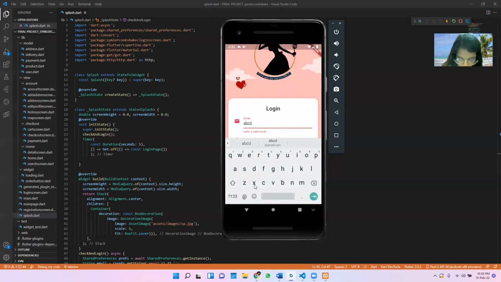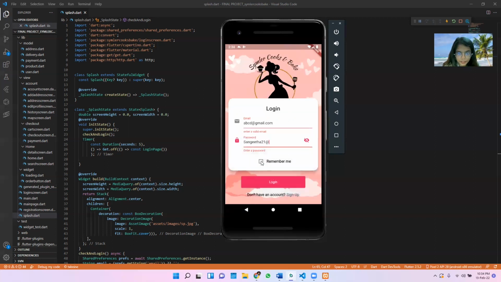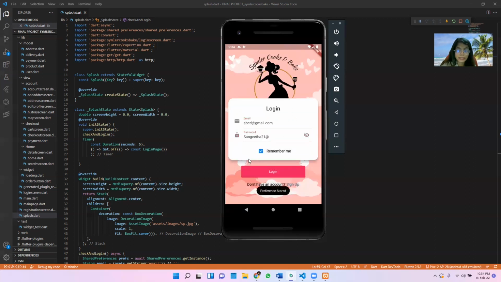So abcd@gmail.com, we go with the predicted one, and also Sangeeta21Lion. Here you can see it is already put in, and we click the remember button so that we don't need to type it again and again in order to log in. It will store your information so that it is easy for you to visit next time.